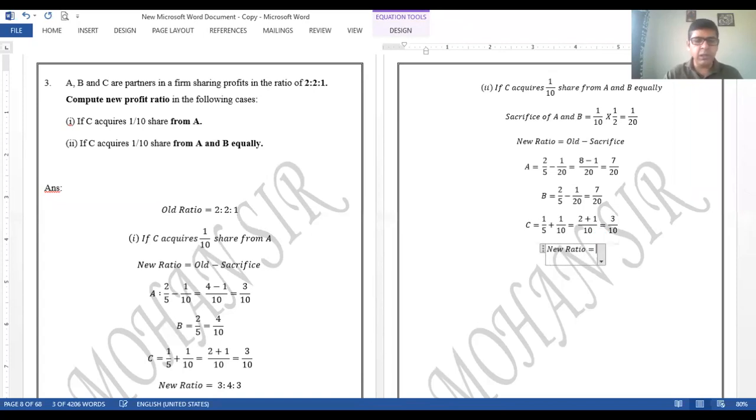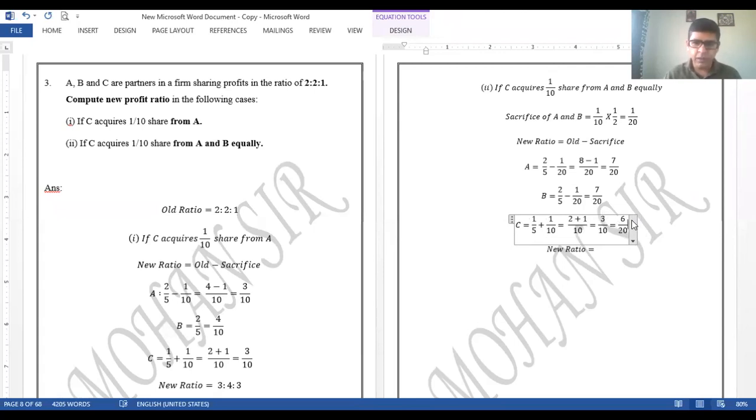Now before I write the new ratio, what I need to ensure is that the denominator part has to be same. For A, it can be seen as 20. For B, it can be seen as 20. For C, it can be seen as 10. So 10 will not work. I'll have to convert it to 20. So 3 by 10 can be better written as 6 by 20 as per the requirement, right?